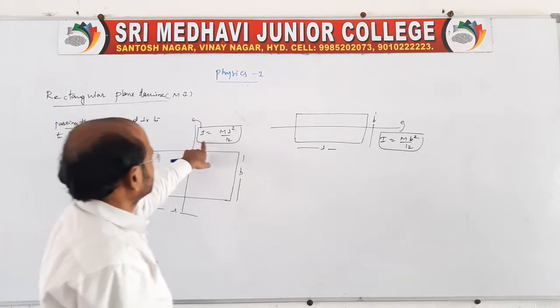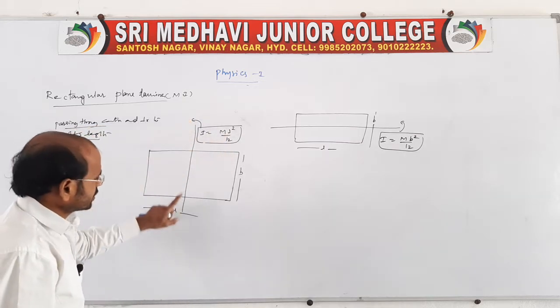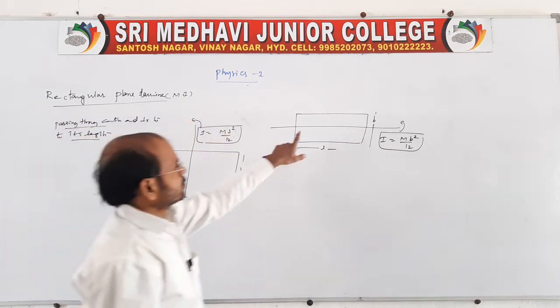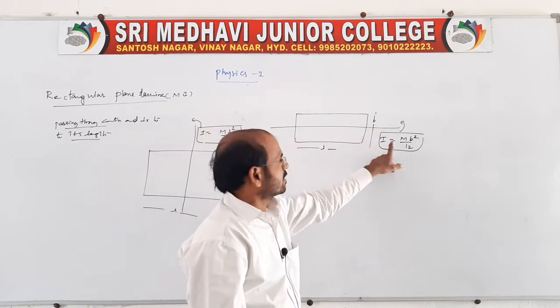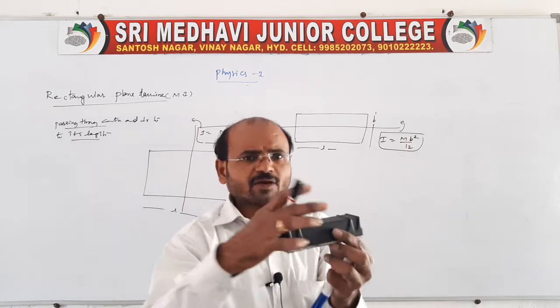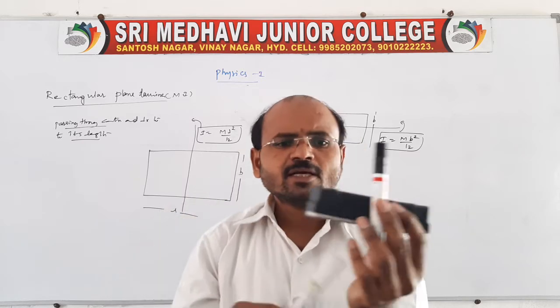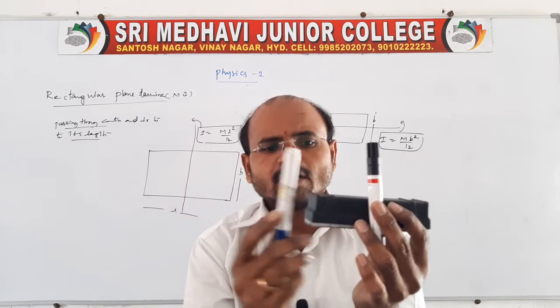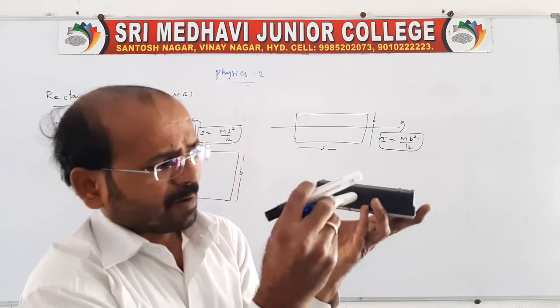Just remember: the moment of inertia is ML square by 12 when passing through the center perpendicular to its length, or parallel to its breadth. The moment of inertia passing through the center perpendicular to its breadth, parallel to its length, is I equal to MB square by 12. Both of these we know. Now he is asking for an axis passing like this.